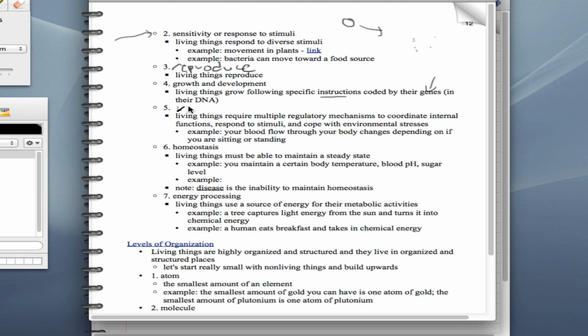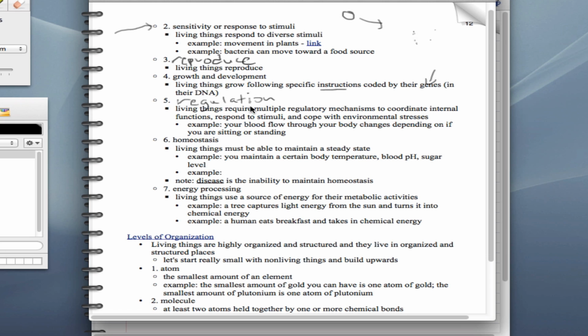Number 5 is regulation. Living things have to have multiple regulatory mechanisms so that they're coordinated, so that they can respond to stimuli, so that they can cope with some type of environmental stresses.